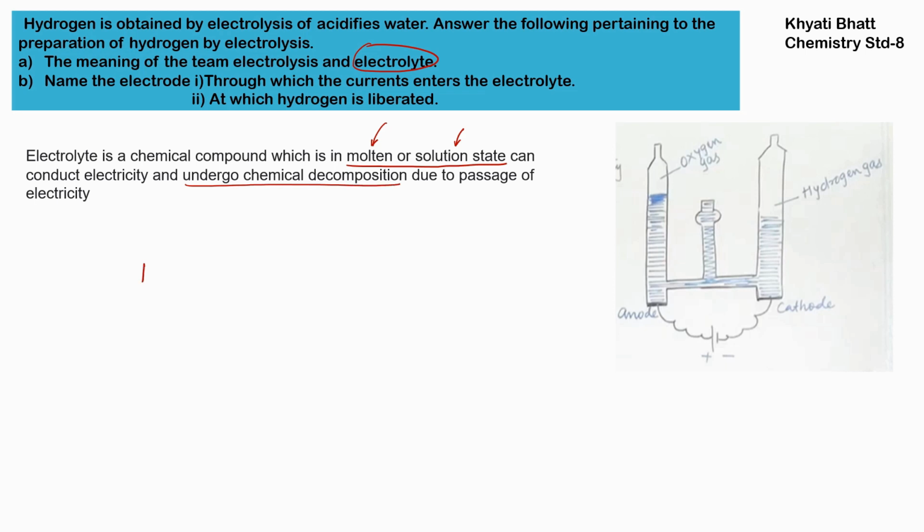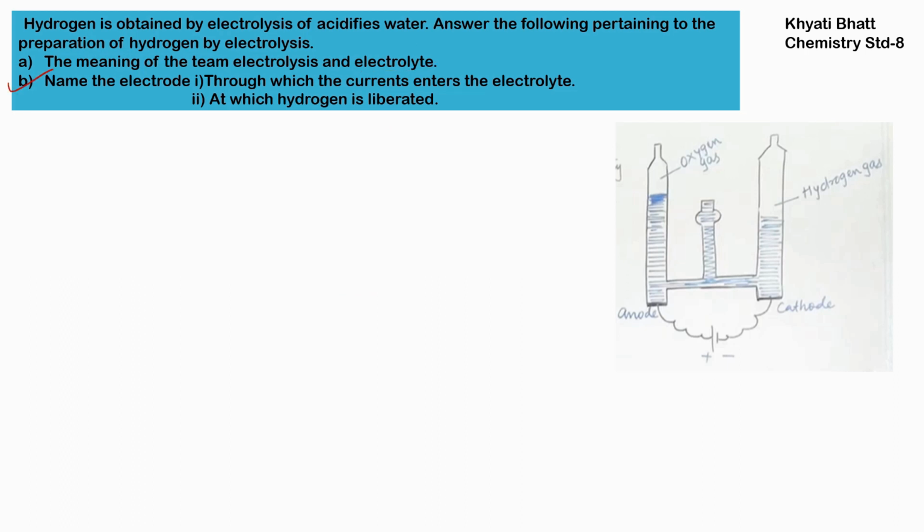As I have shown you earlier, HCl will decompose into H plus and Cl minus, and this happens via chemical reaction. So it is chemical decomposition due to passage of electricity. Now this chemical reaction will not happen by itself. Once we pass the electricity, this chemical compound will get decomposed into its ions. So this is an electrolyte.